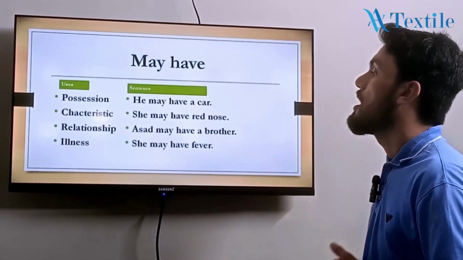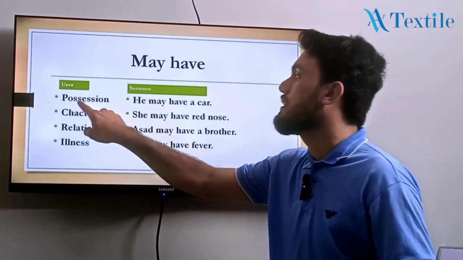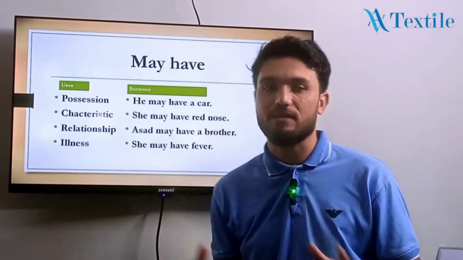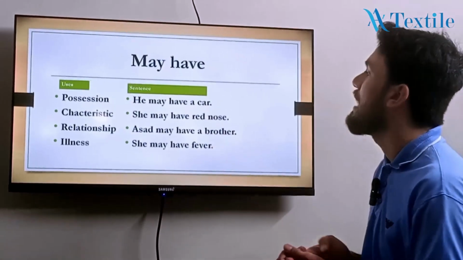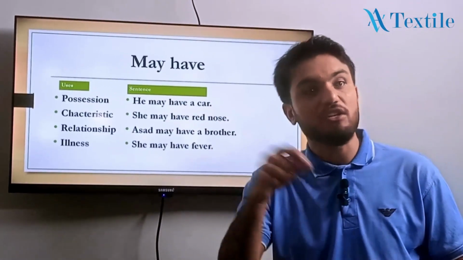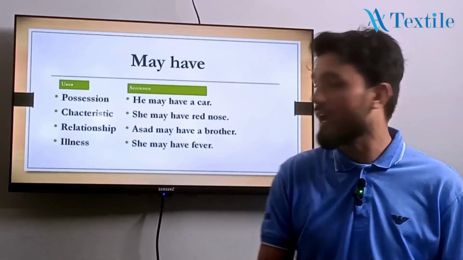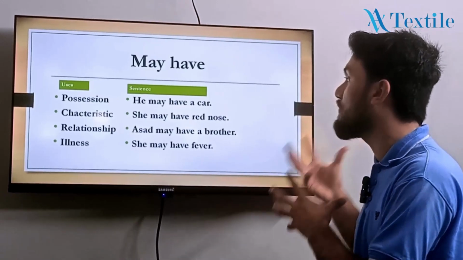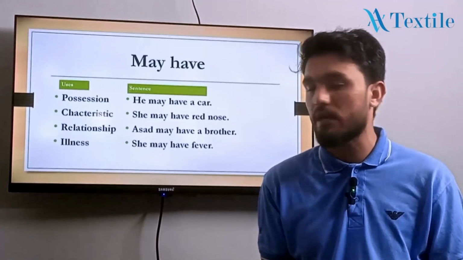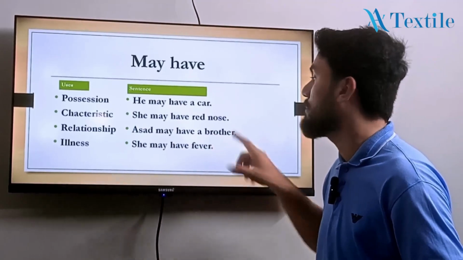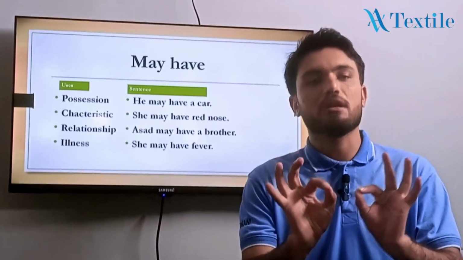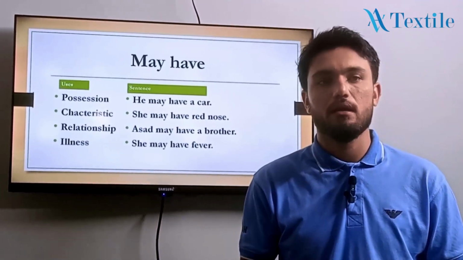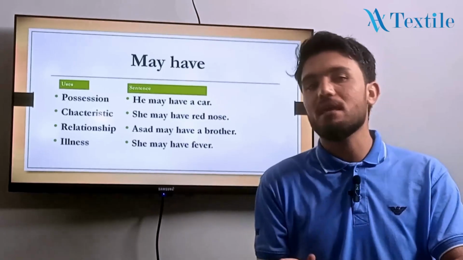Now may have. May have is used for what? Possession, yani milkiyat, characteristic, relationship, and illness. It's used for 4 things. Like he may have a car. उसके पास शायद गाड़ी है. Okay? So, may have. This is what? Possession. She may have red nose. उसका शायद red nose है. And Asad may have a brother. This is what? Relationship. उसका, असद का शायद भाई है. She may have fever. उसको शायद बुखार है. That's all about the may, maybe, and may have.